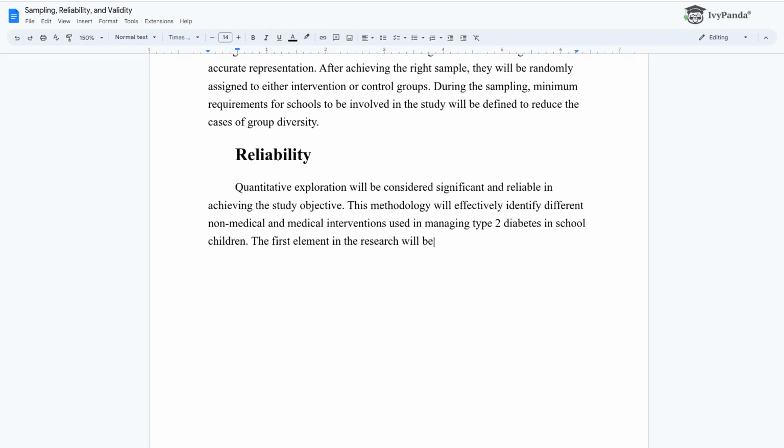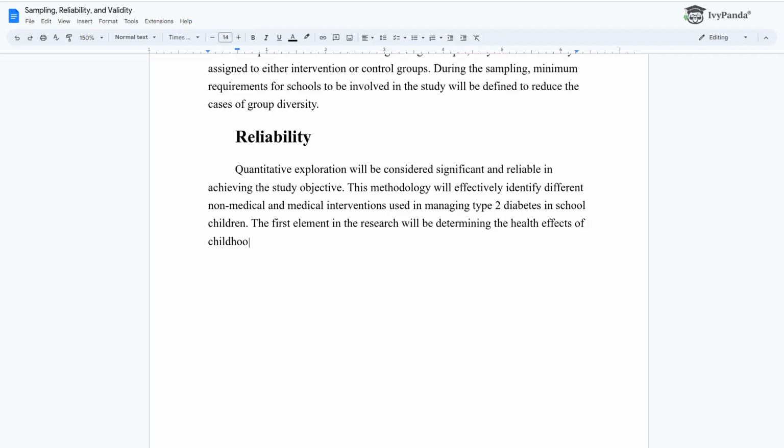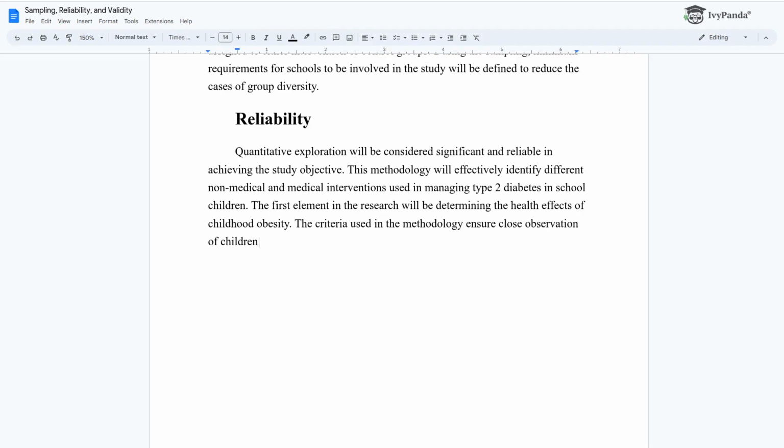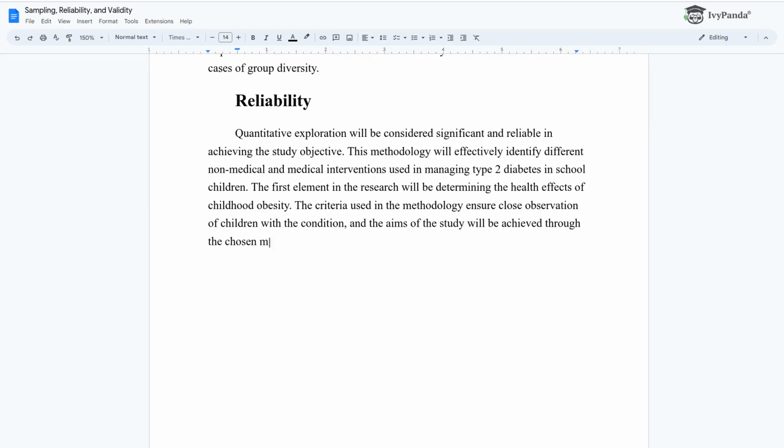The first element in the research will be determining the health effects of childhood obesity. The criteria used in the methodology ensure close observation of children with the condition, and the aims of the study will be achieved through the chosen method.